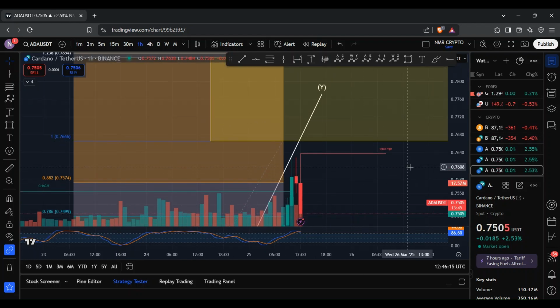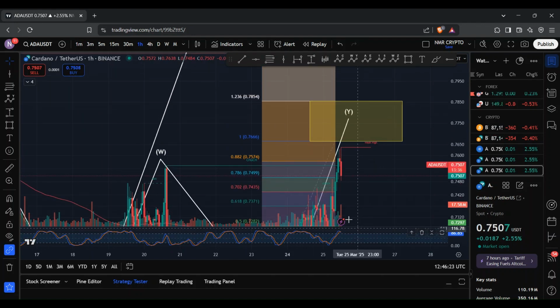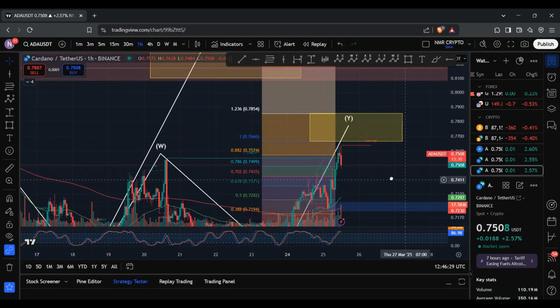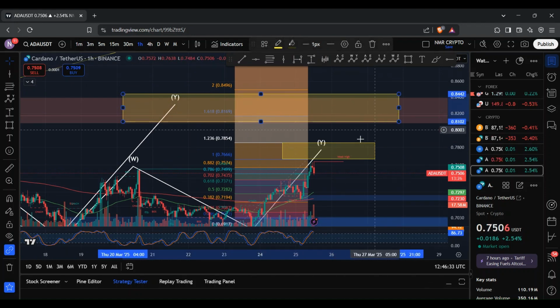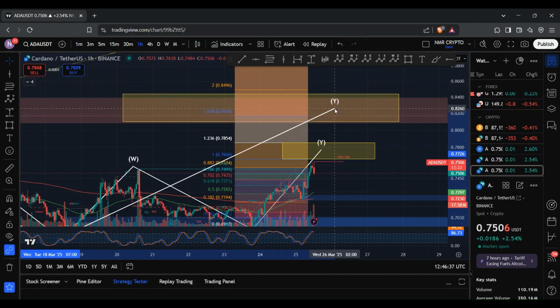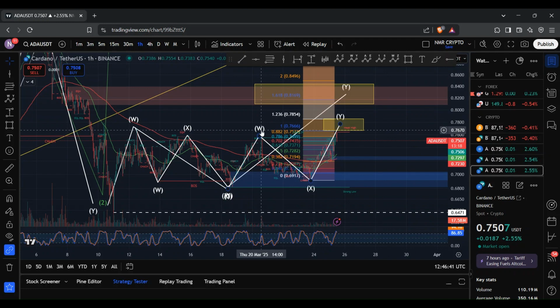still more room to the upside, as indicated by Smart Money Concept, which is indicating that we have a weak high. And one thing to note is the stochastic RSI is indicating that we are within the overbought conditions, and so we could continue to see moves to the downside like we are now. Now, what is interesting about this also is the Y wave target falls short of our bigger wave Y target. And so two scenarios could be in play right now, both of which are bullish.